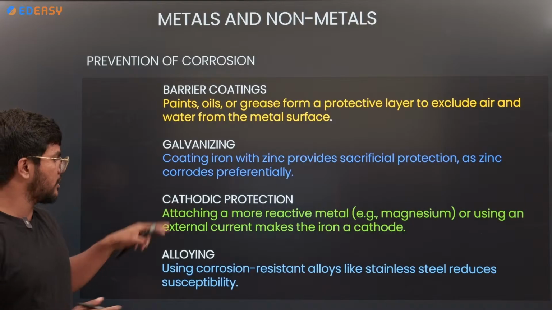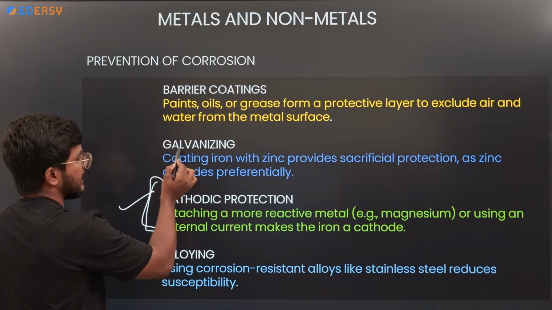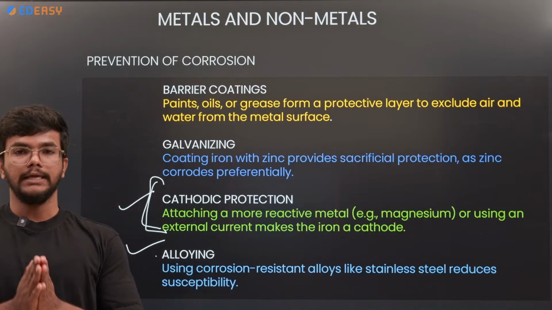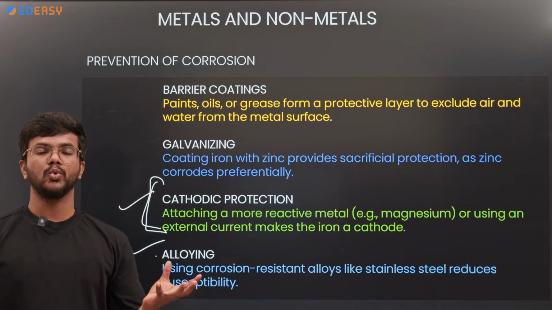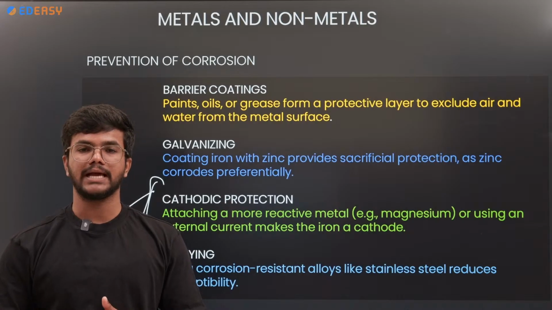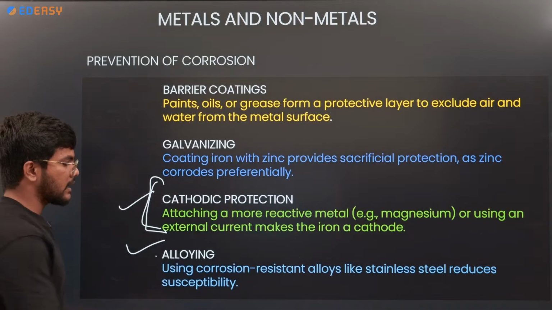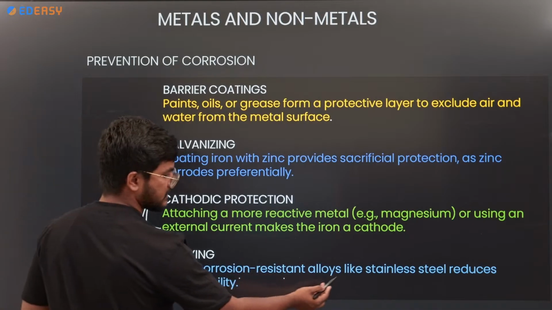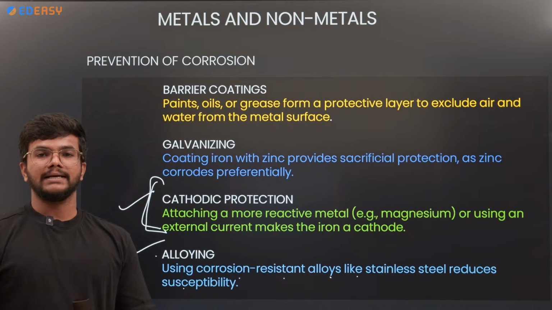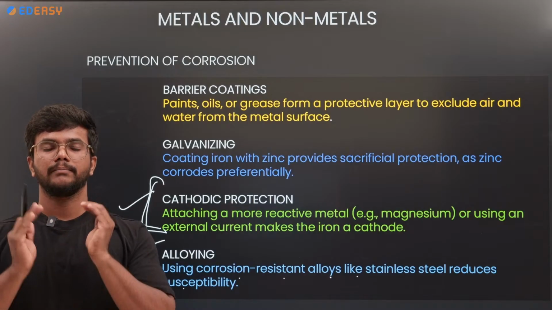And the last one is not included in your syllabus. Don't take it. Okay, this is not included in your syllabus. Barrier coating and galvanization are included. Last is alloying. So what is alloying? Alloying is the procedure by which two or more metals are mixed together so that they do not react with atmospheric gases, which protects the metal from corrosion. Using corrosion resistant alloys like stainless steel reduces the susceptibility. That means when metals are mixed with less reactive metals, the metal is protected from corrosion.